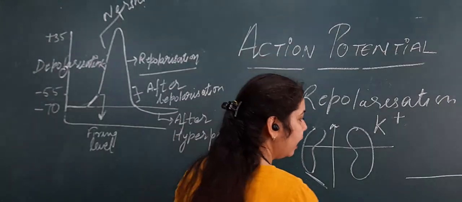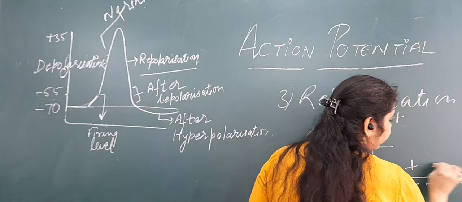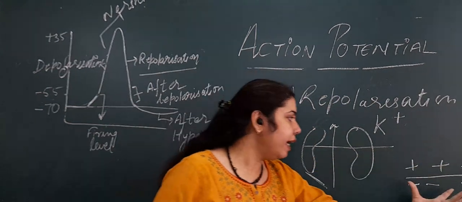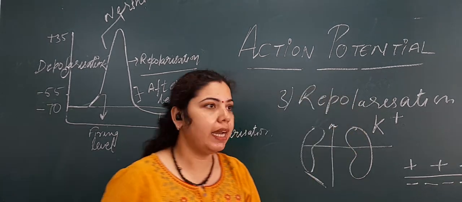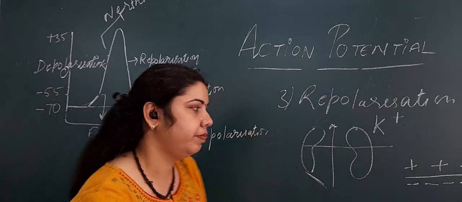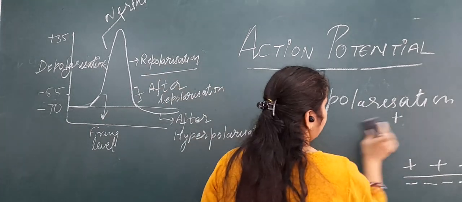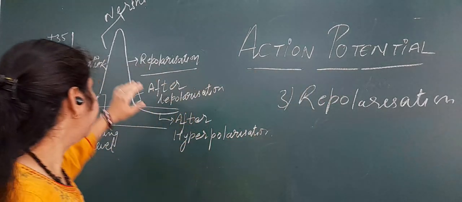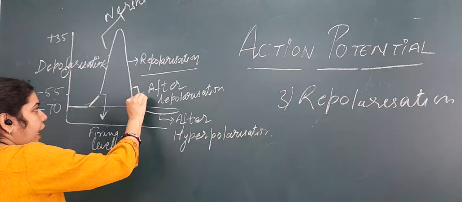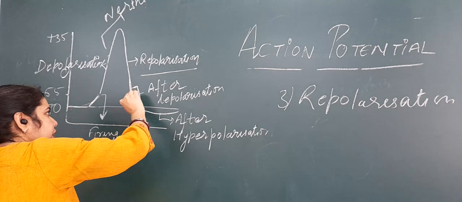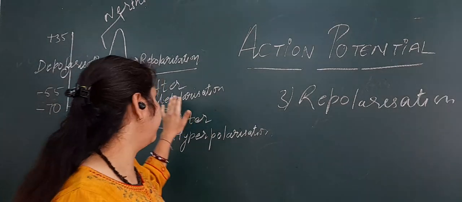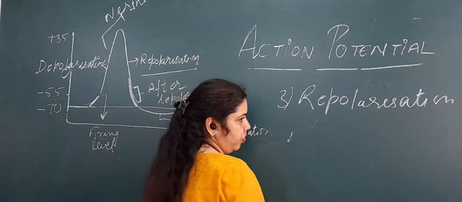What is the resting state? It was negative inside and positive outside. Now due to the efflux of positive ion outside, again the membrane will become negative inside and positive outside, and this is termed as repolarization. Now in repolarization, you can see in this graph that in the last part of the repolarization, again the speed of repolarization is decreasing, and this slowing in the speed of repolarization is called after depolarization.